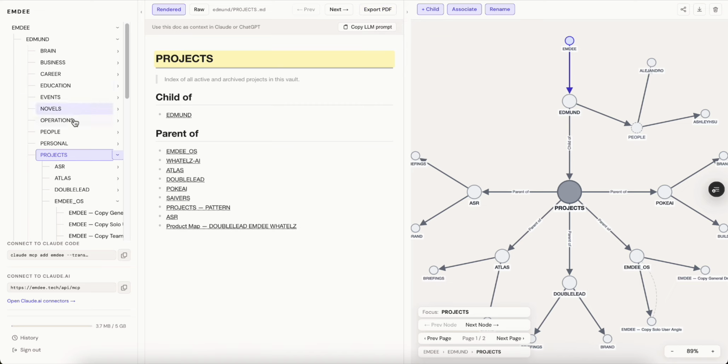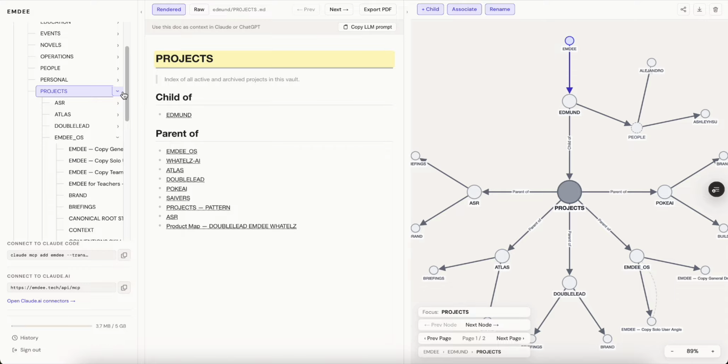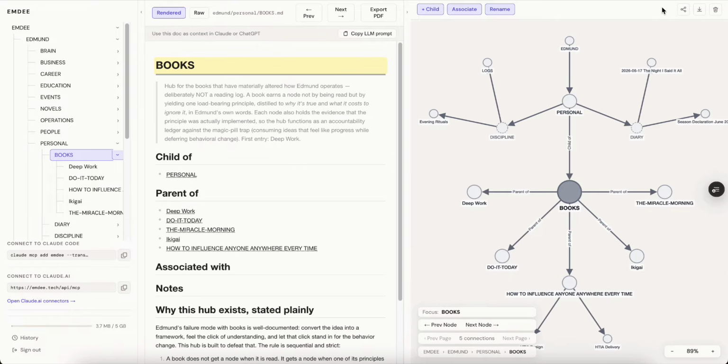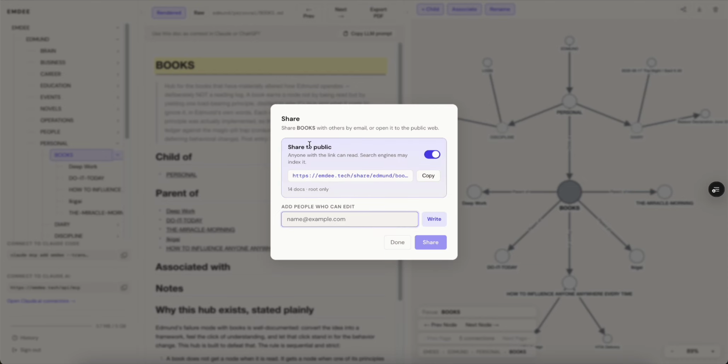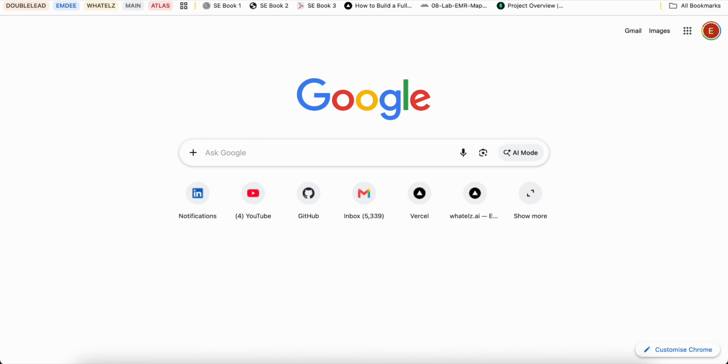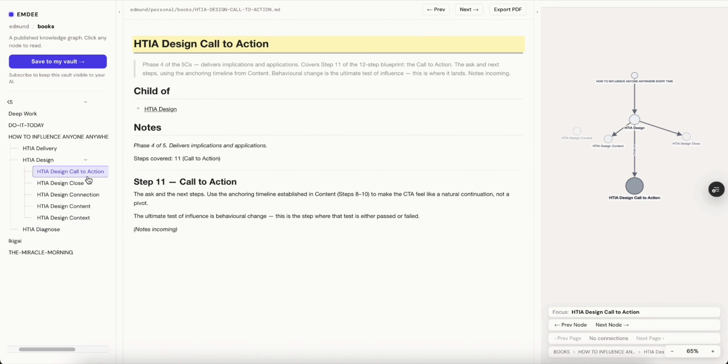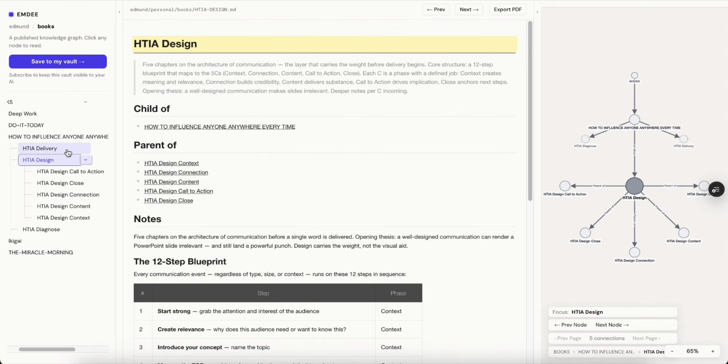So for me, what I did is employ how we do things with Google Drive. For example, I go to my personal, and then in books here, you can see there's a share button, and I can make this public, and there's this copy link. When I open it up, this is actually a publicly accessible site, something similar to what Notion is as well. And I can share the information and knowledge I've got from certain books with my friends and so on.